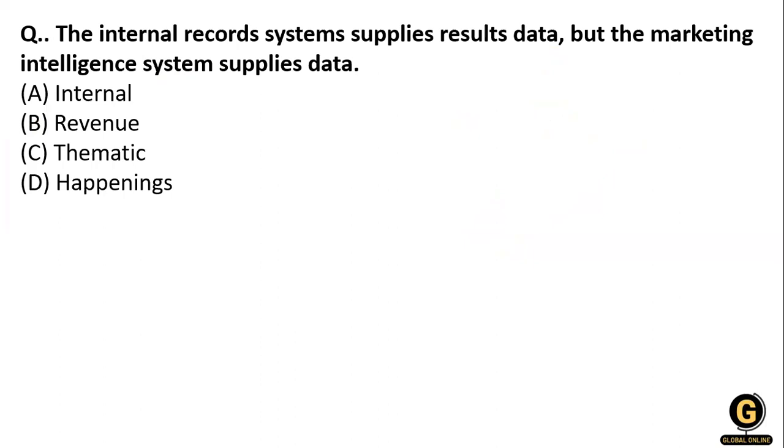Now the next one: the internal record system supplies result data, but the marketing intelligence system supplies data on internal value, revenue, thematic, or happenings. So the question is talking about the internal record. The internal record system supplies result data, but the marketing intelligence system supplies the data. So the option that is not about the internal one is not about the revenue and not about the thematic.